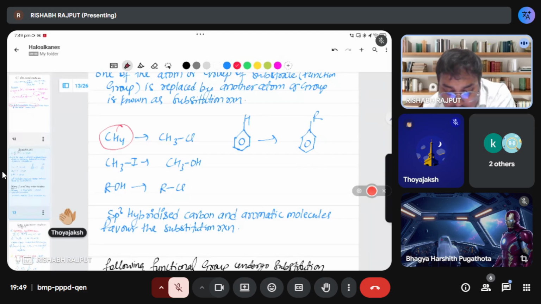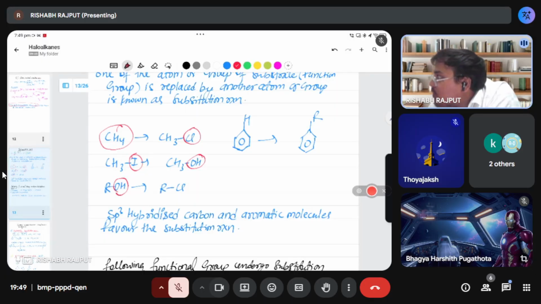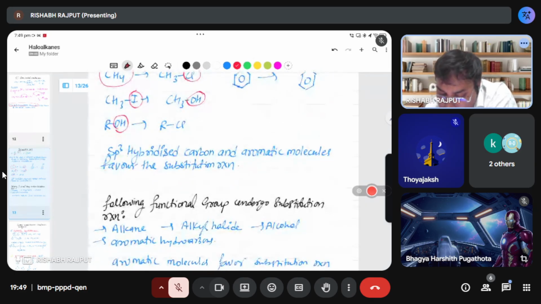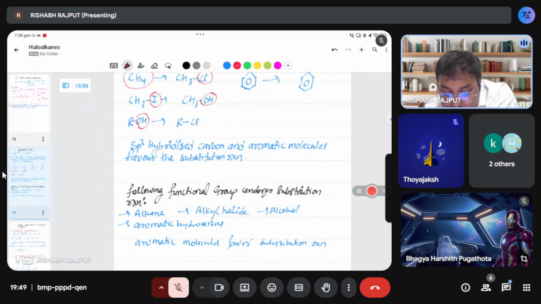You can say, sir, in CH4, I will replace one hydrogen and add chlorine. Here I will change the iodine with alcohol groups. We can say here we exchange the alcohol with chlorine. We can say it is a substitution only. So here only sp3 hybridized carbon or aromatic molecule favor the substitution reaction. So if you observe, substitution reaction normally will happen in the alkane, alkyl halide, alcohol, and aromatic hydrocarbons.